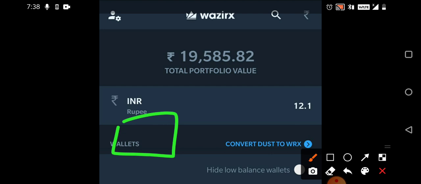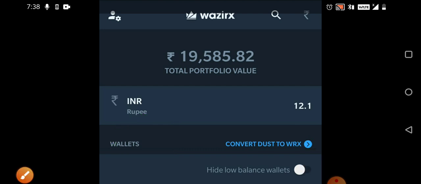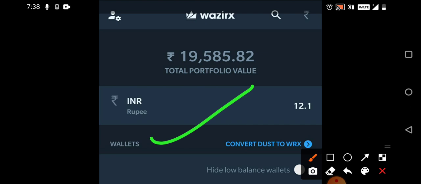You need to go to your net banking, click on add beneficiary, and enter the bank details. Then however much amount you want to add, you can add, and it will be deposited instantly into your WazirX account. Simple, nothing complicated.